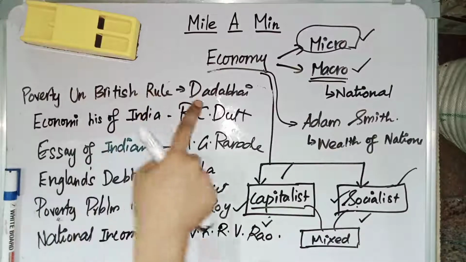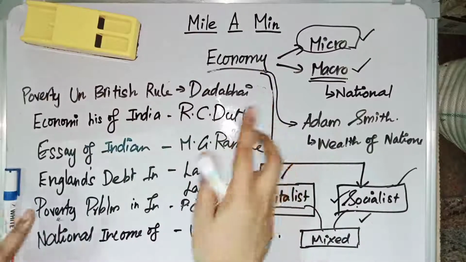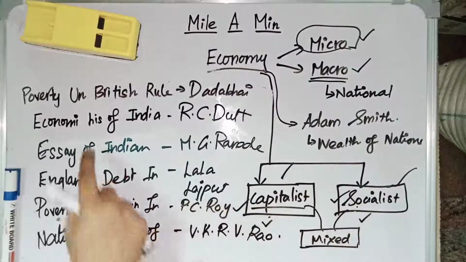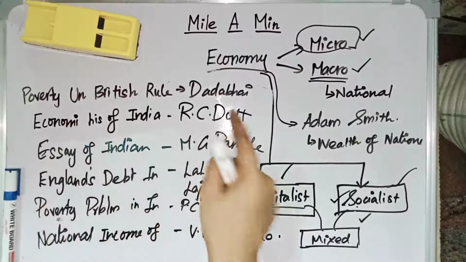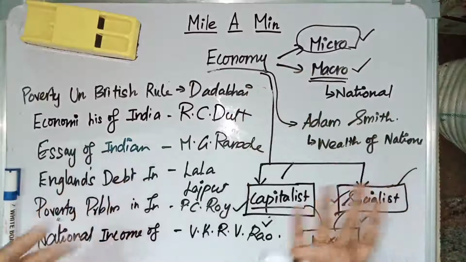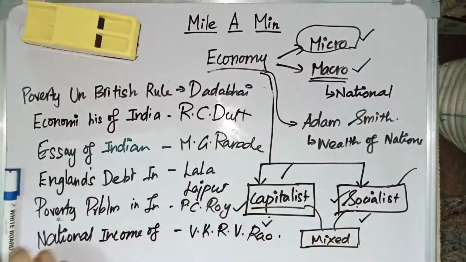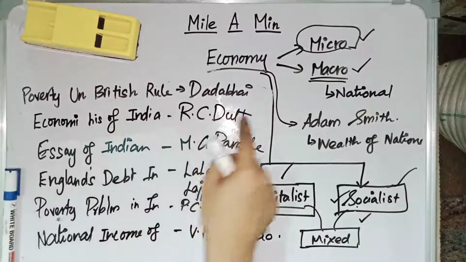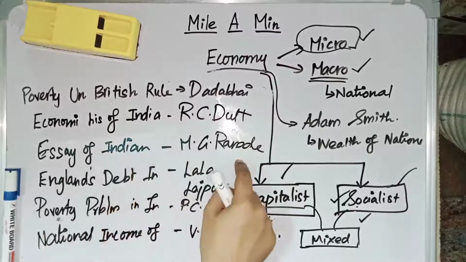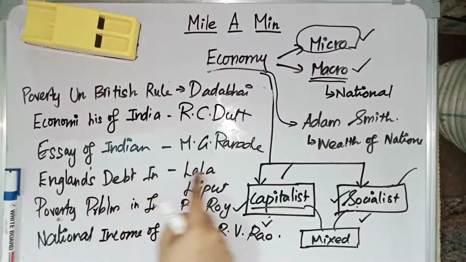First one is Poverty and British Rule by Dadabhai Naoroji. In this book, he has spoken about the drain of wealth theory. Then is Economic History of India by R.C. Dutt. This is very important because it has already been asked in the UPSC Civil Service exam. Then Essay on Indian Economy by M.G. Ranade. England's Debt to India by Lala Lajpat Rai.